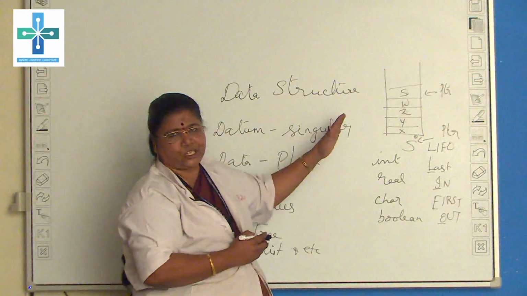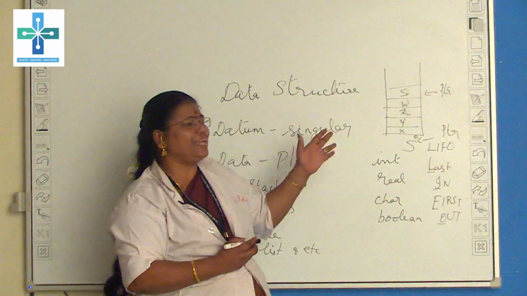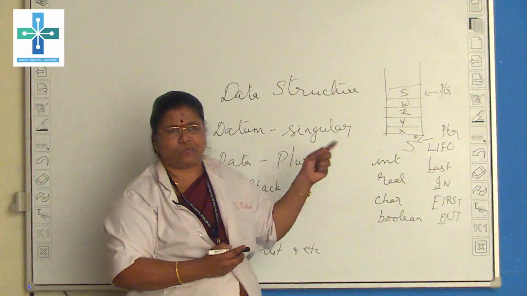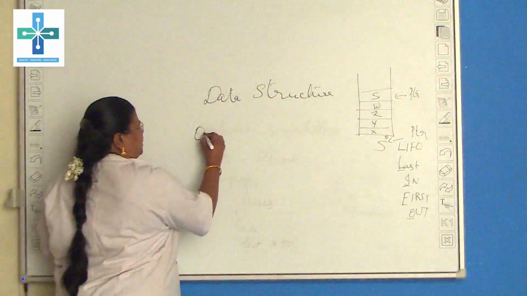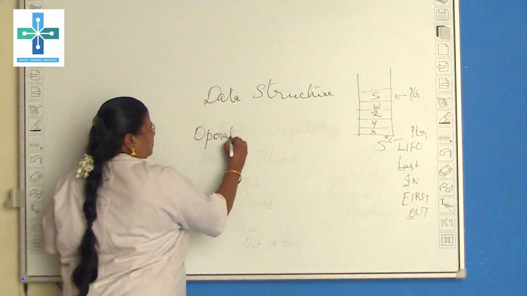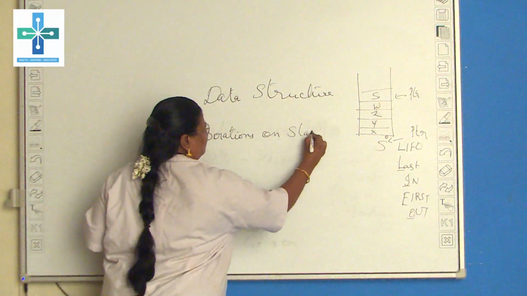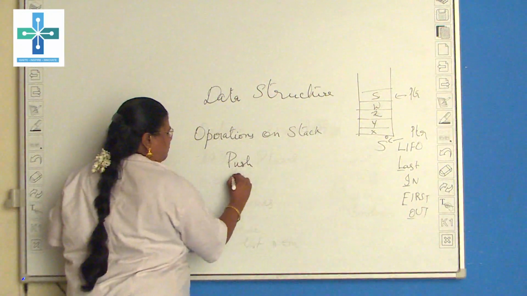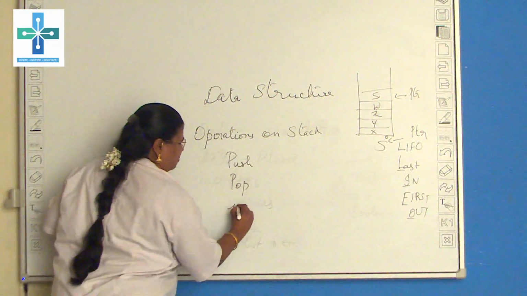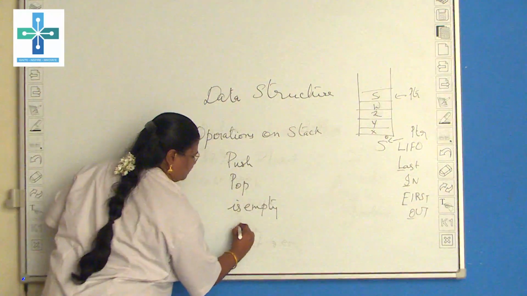In that stack structure, we are able to use many operations. Mainly, the major operations we do on a stack are push, pop, isEmpty, and isFull.